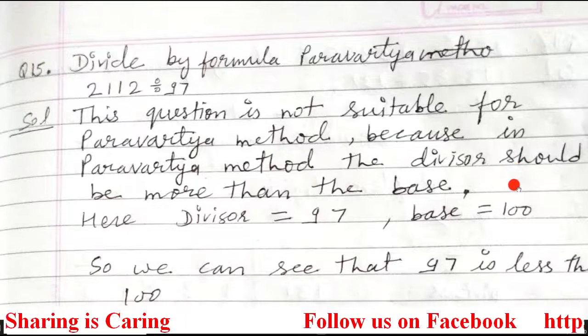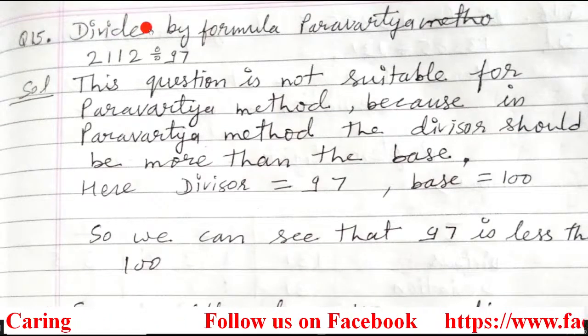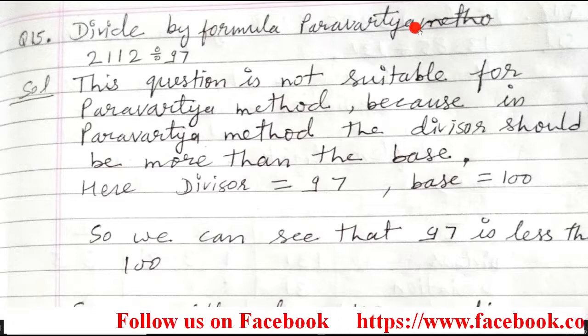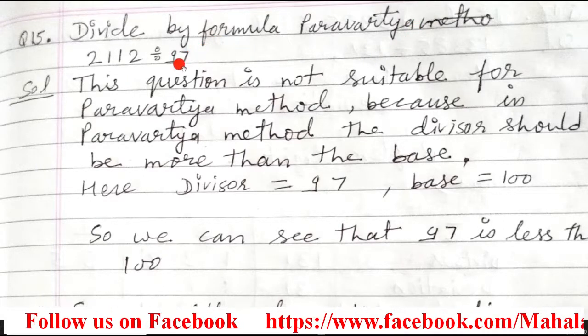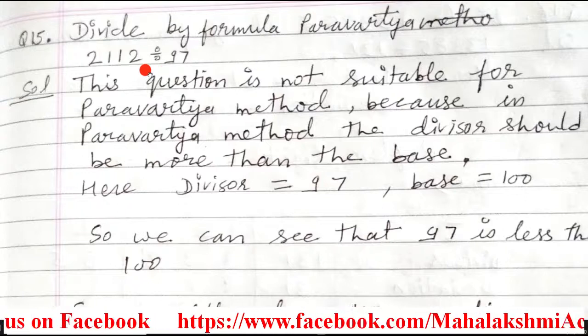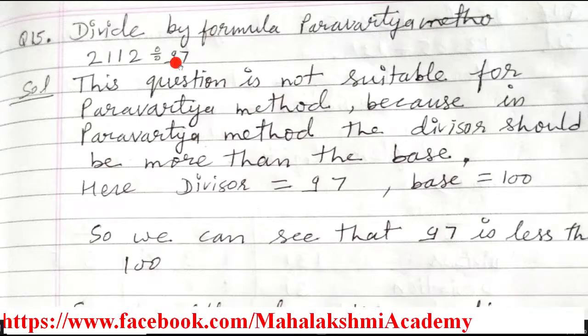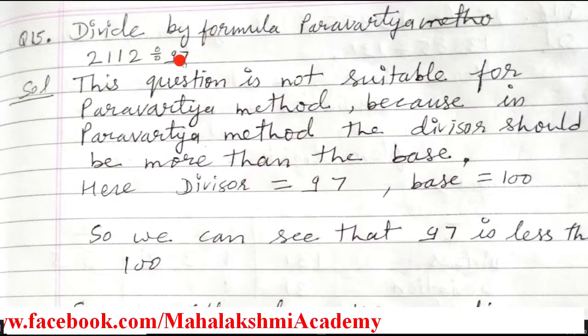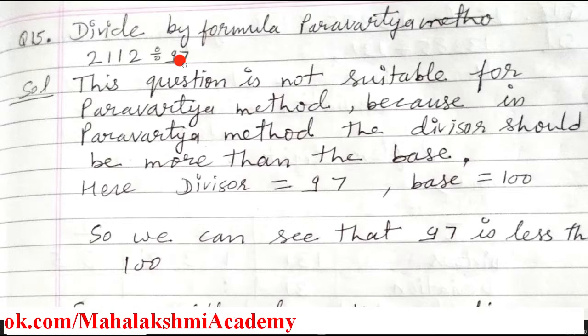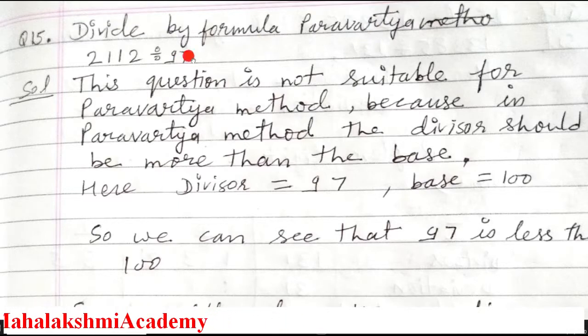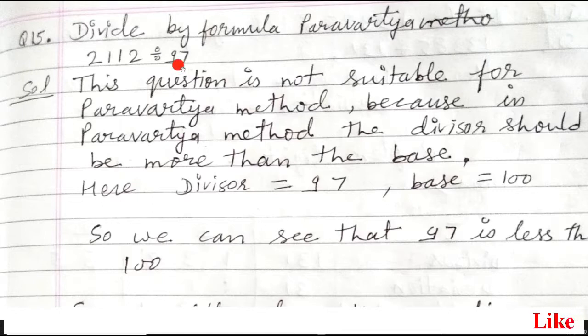Just see, the next question is divide by the Parvartiya method of division. Now in Parvartiya method of division, first we should understand what is the difference between the Nikhilam method and Parvartiya method. In Nikhilam method, the divisor is always a little bit less than the base, and in Parvartiya method, the divisor should be more than the base. So here just see, what is the divisor here? 97, and this 97 is near to 100, but it is less.